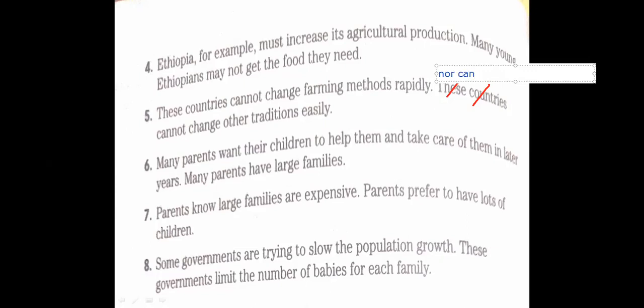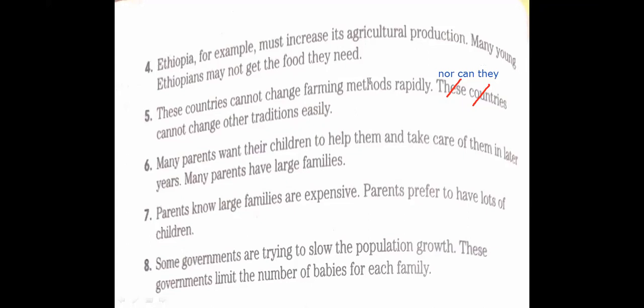Then I can replace the subject with the pronoun they, because these countries can be replaced with a pronoun, yes? So we can say, nor can they change other traditions easily. Is it clear? Yes, Mr. I understand it now.